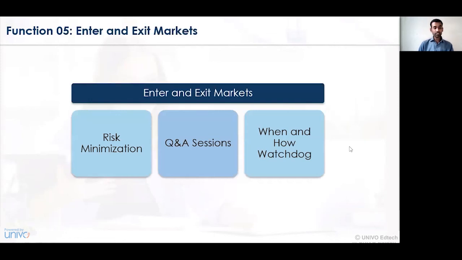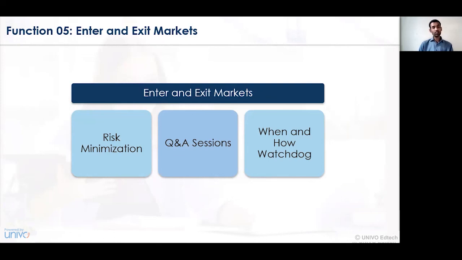The next function that we need to see is enter and exit market. In respect to the enter and exit market, there are three different categories: the risk minimization, the question and answer sessions, and the watchdog. So here in this case, the reinsurance company also needs to see that the risk is always minimized and accordingly the risk of loss is also being controlled.